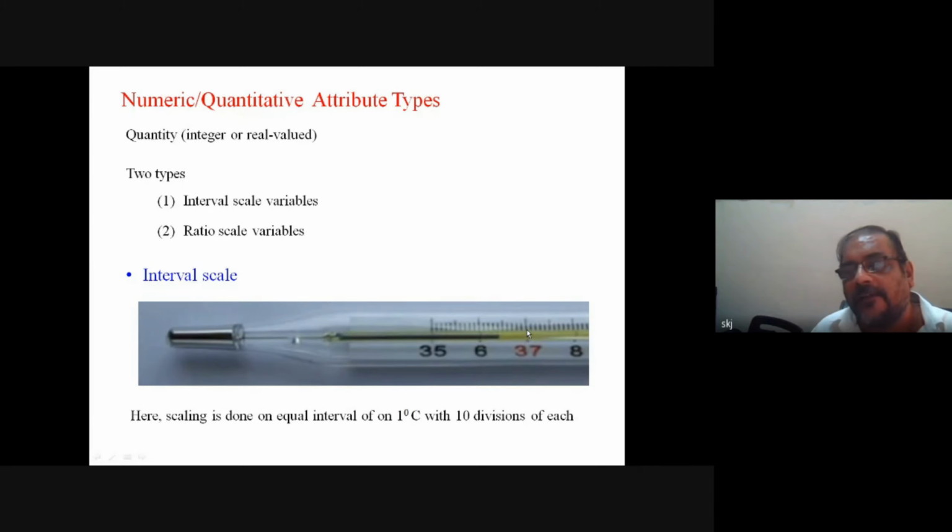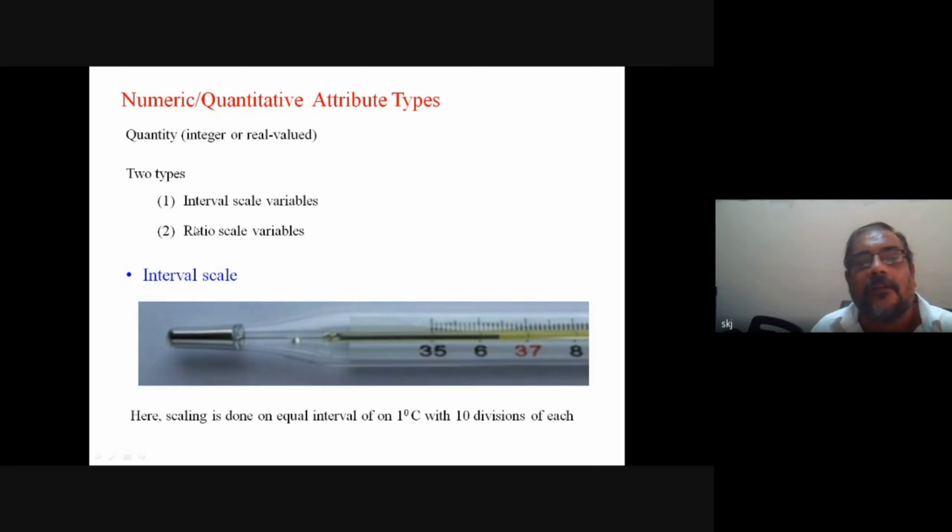The same distance for 1 degree is also used from 36 to 37, and similarly the same scale is used for every other degree. So 1 degree of temperature is equally scaled, shown on the same scale. This is an interval scale: 35 to 36 and 37 to 38 are equal intervals, or equal scale.